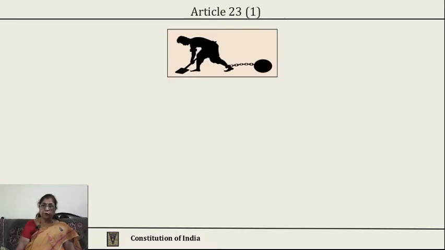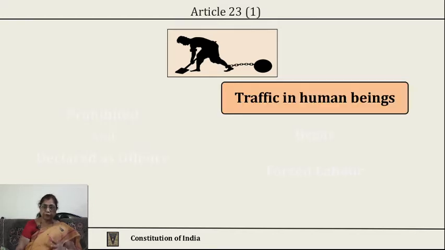First of all, one is trafficking in human beings, which means selling and buying human beings like chattels, like goods, or like property. So, human beings have to be considered as human beings with fundamental rights, with inherent rights, and no one is allowed to buy and sell human beings as slaves or traffic women for illegal or immoral purposes, or traffic children for illegal purposes. All this is prohibited. That is one word, traffic in human beings.